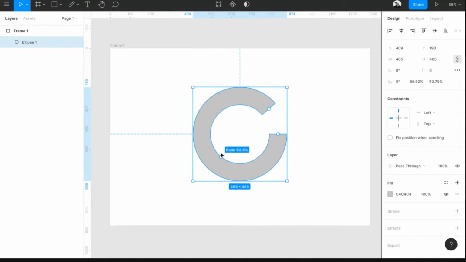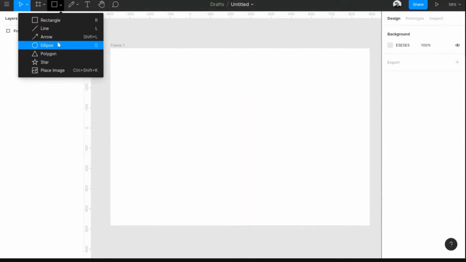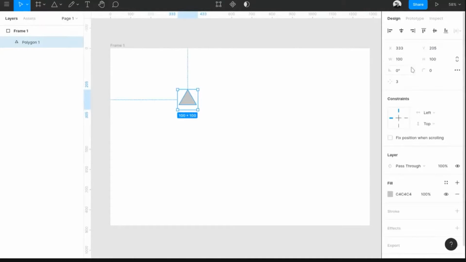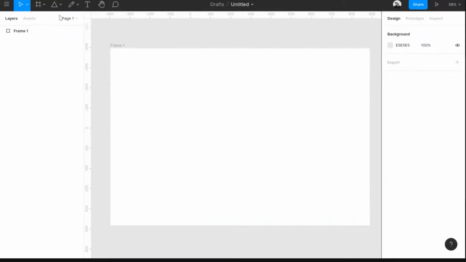So these are the basic tools in basic shapes: a rectangle tool and an ellipse tool. There is a line tool also. There is a polygon tool, with which you can start drawing polygons. Once you draw a polygon, you will have one more option over here, the count of sides. You can increase the side count over here and you get a pentagon, and if you increase that, you will get one more thing.